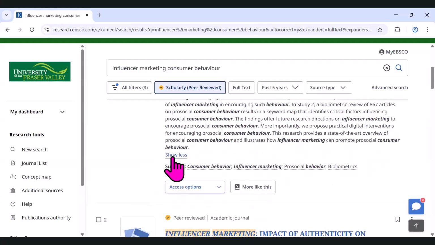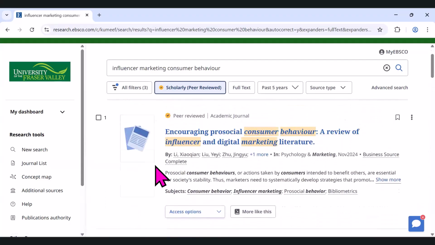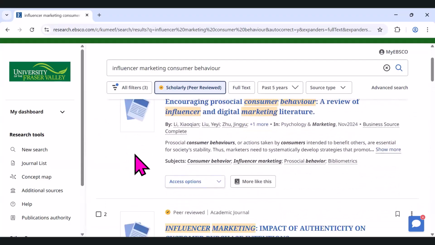You'll also notice, if I click show less now, my apologies, I need to scroll back up. Oh yeah, it's this first one. If you don't click show more, you would just have to click on the title to read that whole abstract.